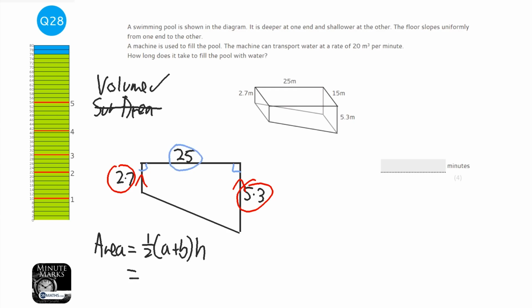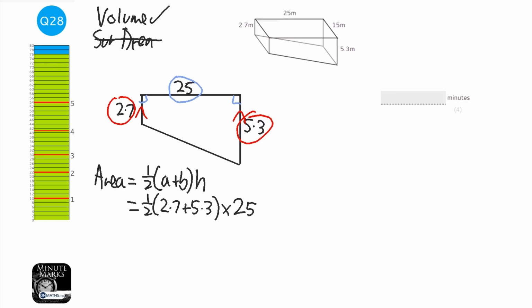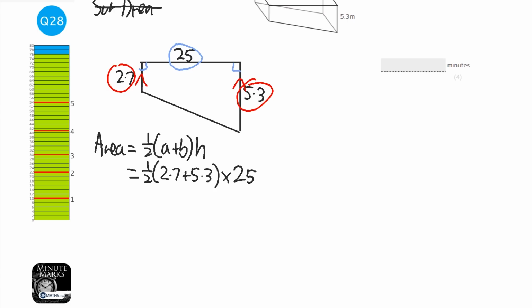And all you're doing is working out the average of the two bases, the 2.7 and the 5.3. We're going to times that by 25. Okay, so we'll crack our calculator out. 2.7. Some of you will probably see this straight away. So the first bit comes out as 4, because halfway between 2.7 and 5.3 is 4, and then times 25 is going to be 100. So the area is 100 meters squared.